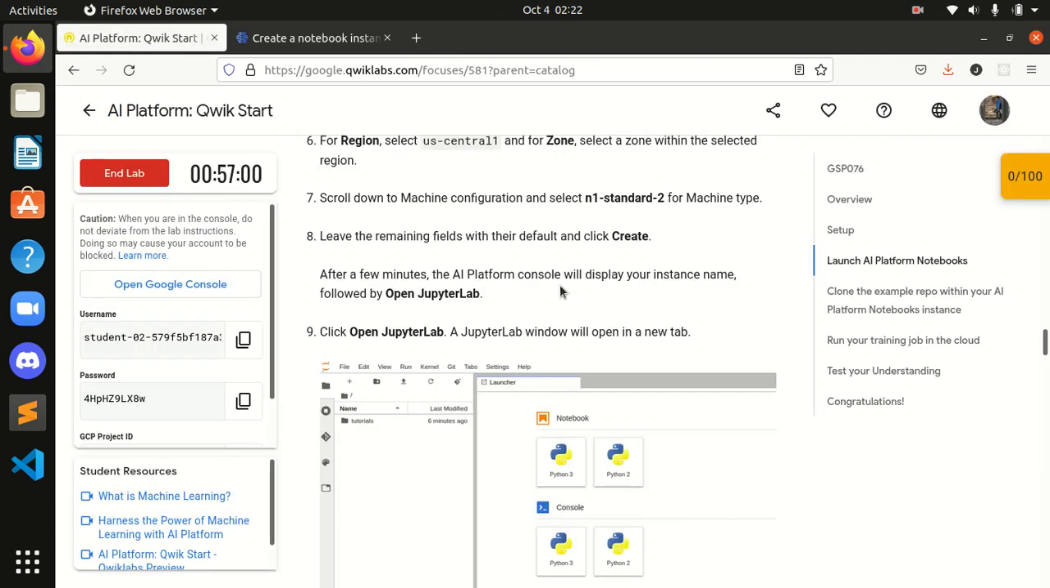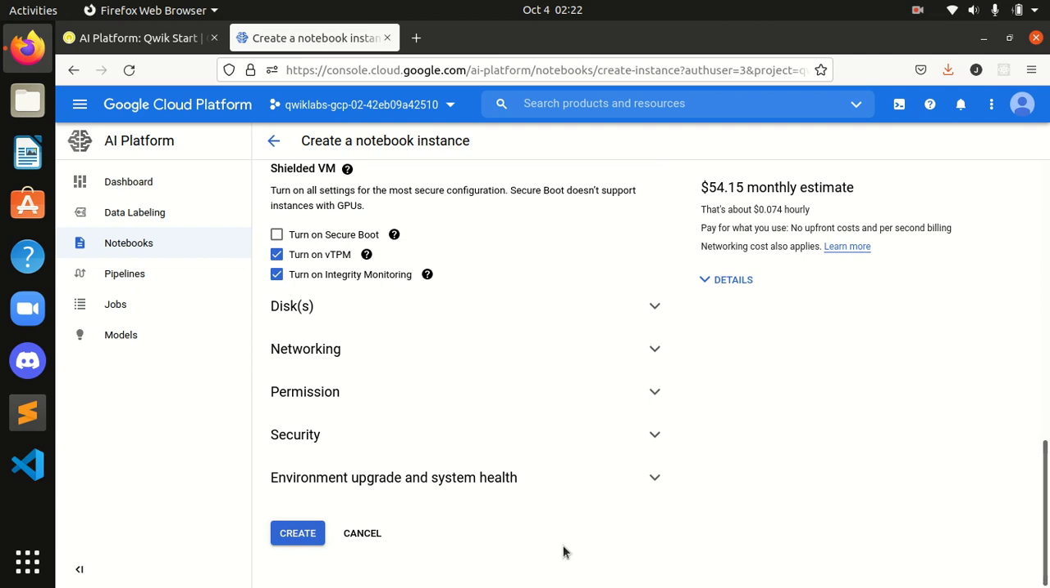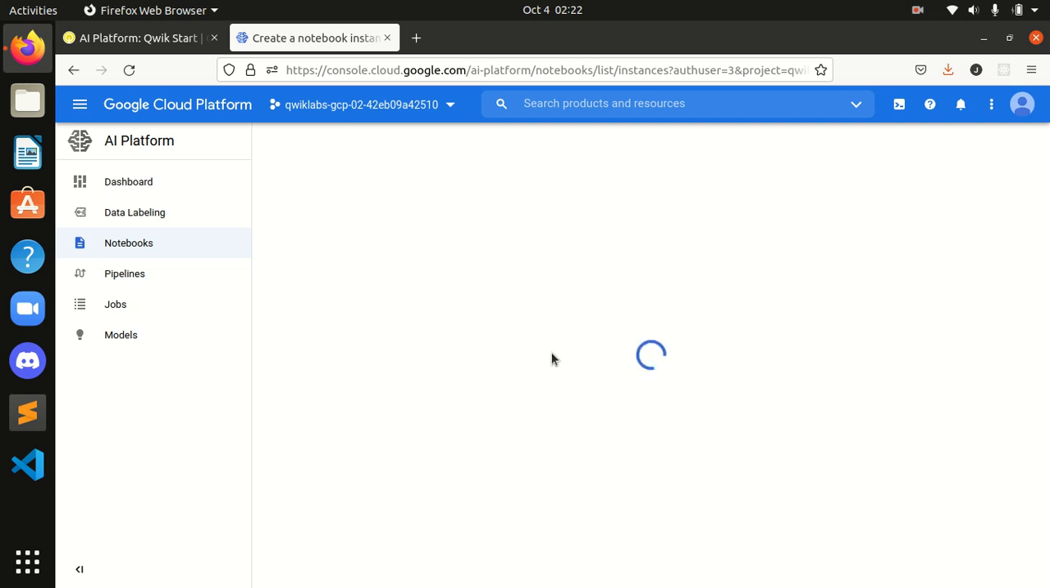Guys, we are going into TensorFlow, which means we are going to perform this AI Platform lab all in JupyterLab. So be conscious of how I am performing it. Just see, it's very easy, guys. Leave the remaining fields at their defaults and then click Create, and this will create a JupyterLab notebook. Just wait for some time, and we have to get redirected again.